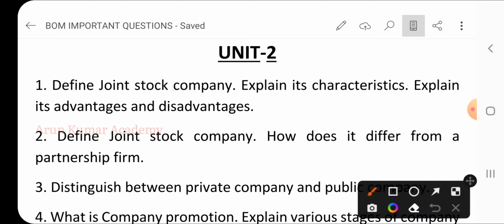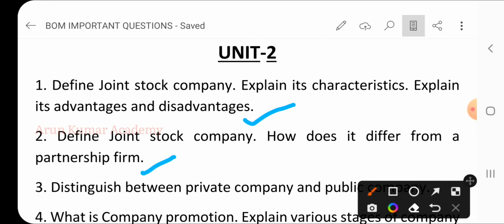So here, many times they have asked this question in the annual exam. Define joint stock company, explain its characteristics and explain its advantages and disadvantages. So write down the meaning of joint stock company, what are the features, and elaborate all the advantages and disadvantages. Then next question, define joint stock company.